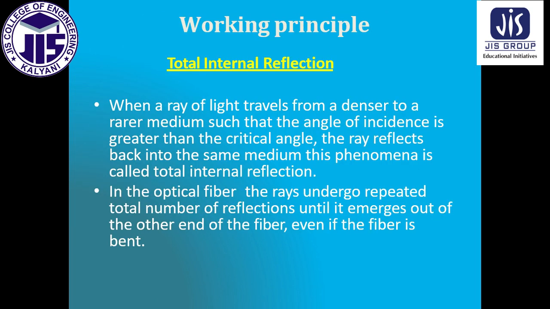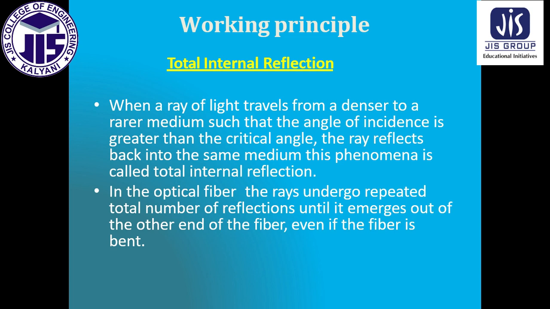Now, what is the working principle of it? When a ray of light travels from a denser to a rarer medium such that the angle of incidence is greater than the critical angle, then the ray reflects back into the same medium.